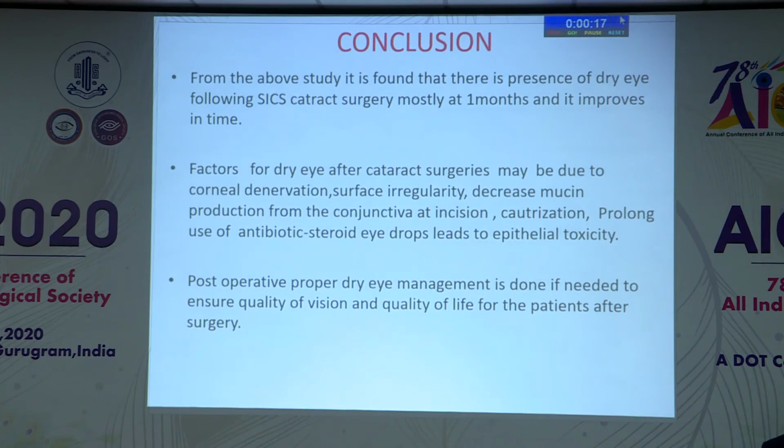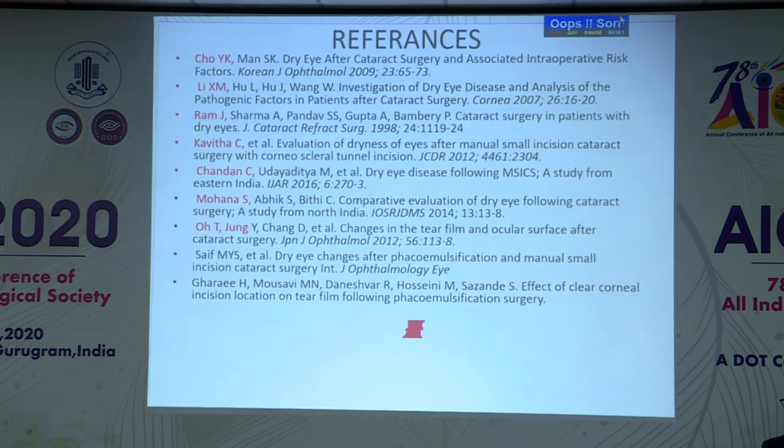Now to conclude, from the above study it is found that there is presence of dry eye following small incision cataract surgery, mostly at 1 month, and it improves in time. The factors for dry eye after cataract surgery may be corneal denervation, surface irregularity, decreased mucin production from the conjunctiva at the conjunctival incision site, cautery, and use of antibiotic steroid ointment and steroid drops. So post-operative proper dry eye management should be done if needed to ensure better quality of vision and better quality of life of patients after surgery. These are my references.